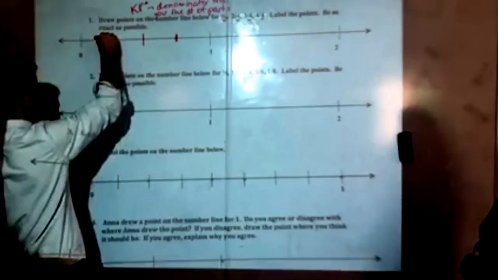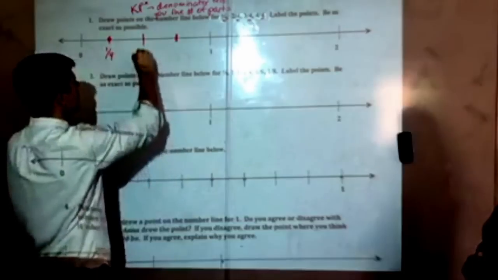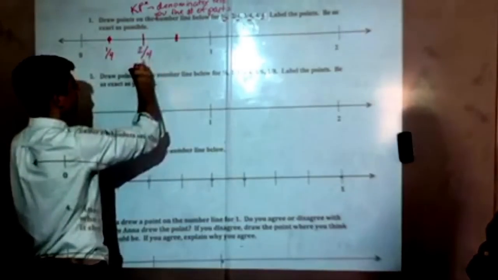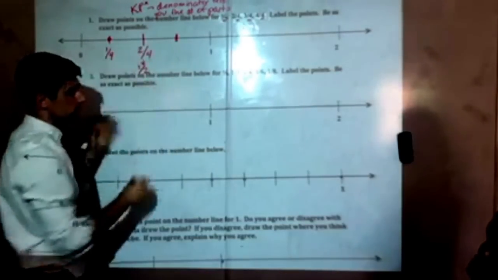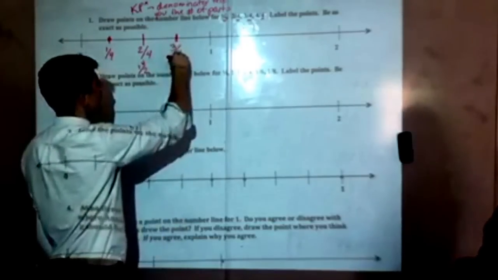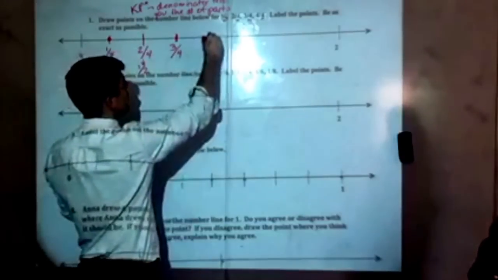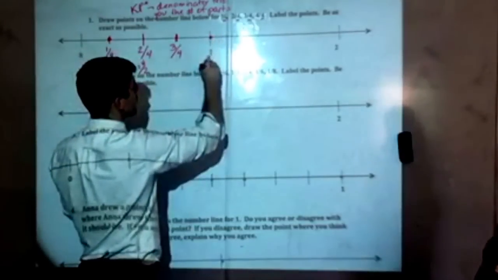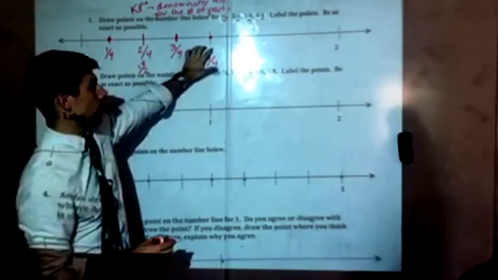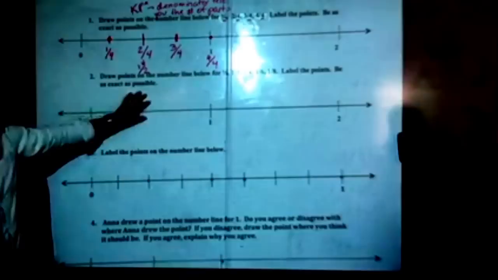This is the first one. This is my 1/4 value right here. This is my 2/4. Notice how we can simplify and represent that as 1/2, the exact same value. This is 3/4, as it actually takes up 1, 2, 3 of the 4 parts. And then right here, 1 is code for 4/4, because if we were to divide those, we would end up with 1.